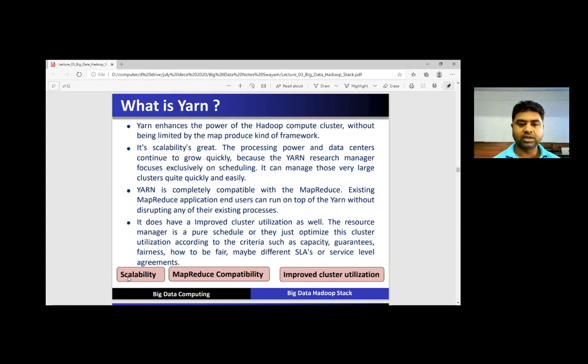The resource manager is a pure scheduler; it just optimizes cluster utilization according to criteria such as capacity, guarantees, fairness, how to be fair, maybe different SLAs or service level agreements.